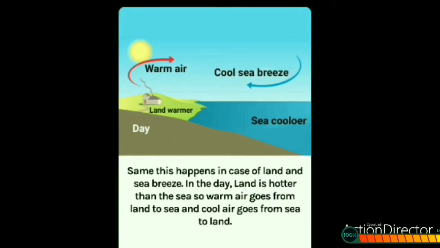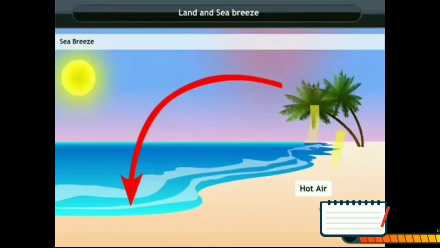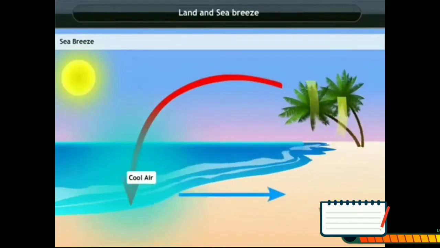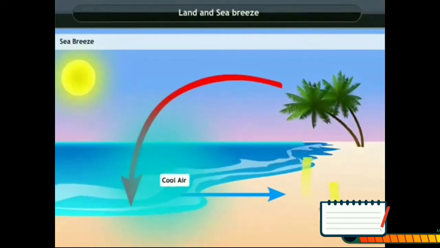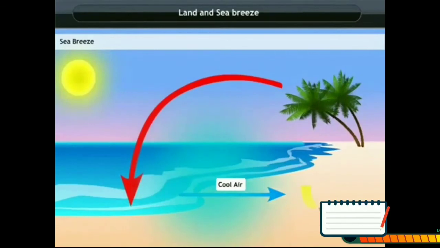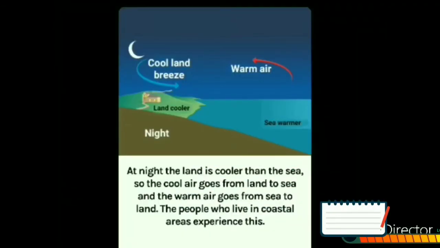Let us find out the cause of land breeze and sea breeze. In the day, land is hotter than the sea. So warm air goes from land to the sea and cool air goes from the sea to the land. This is known as the sea breeze. At night, it is exactly the opposite because water cools down more slowly than the land.